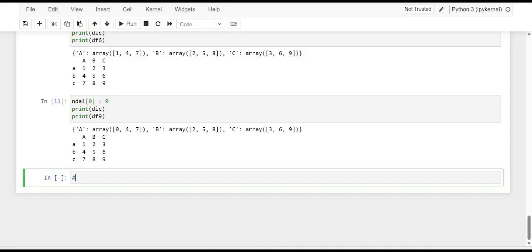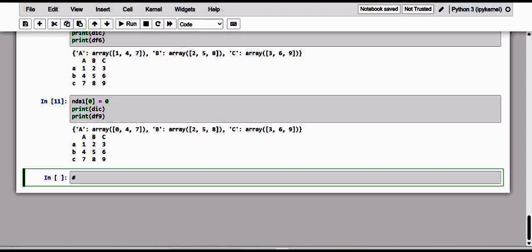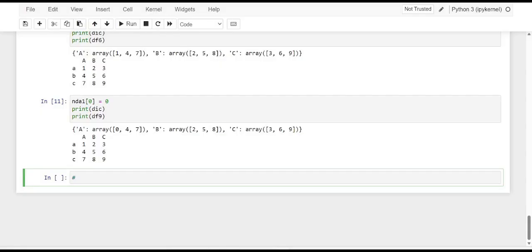Okay. We are just going to create a data frame from a list of dictionaries. And dear friends, we have seen that by combining data types, nesting them one inside the other, we can generate a large variety of structured data in Python. Previously we have seen it from the list, the series and the numpy array, and now let me create a data frame from the list of dictionaries.